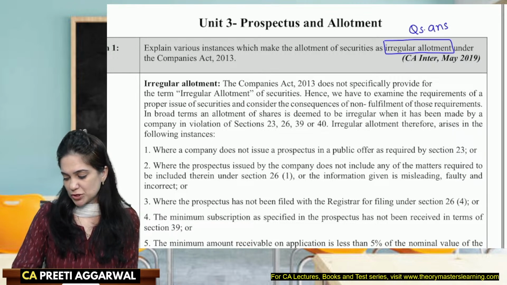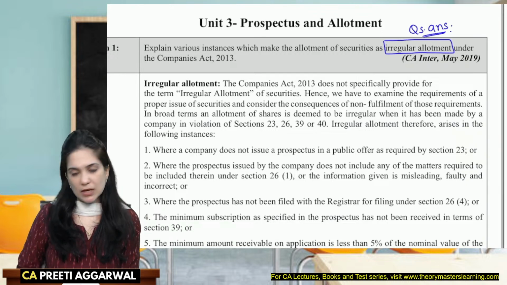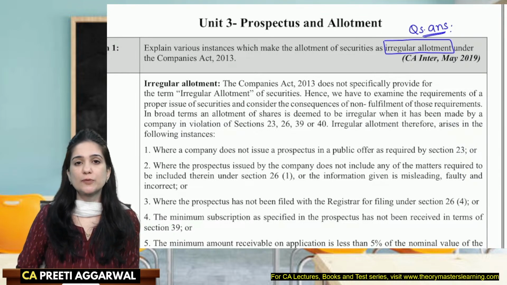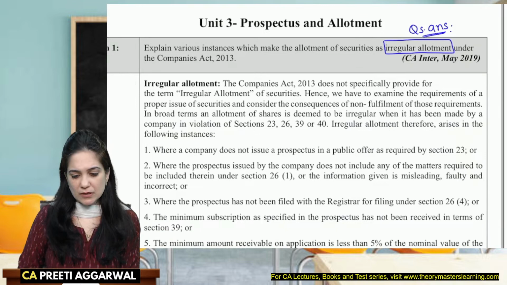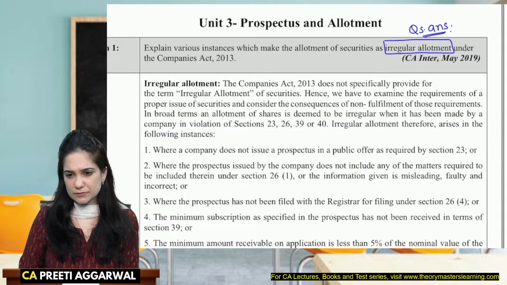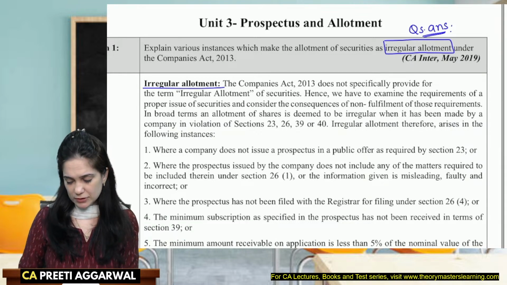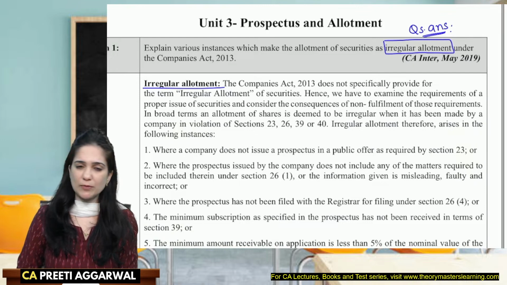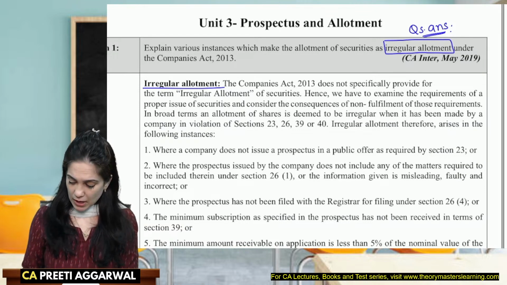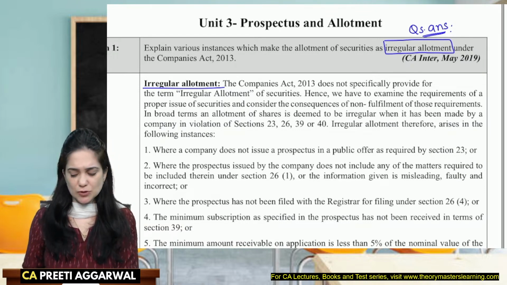Okay, it is given as a question answer. What is irregular allotment? When is allotment considered to be irregular? Okay, so when is the allotment irregular? So please study this from the module. I had done a detailed video on this, so you can refer to that.